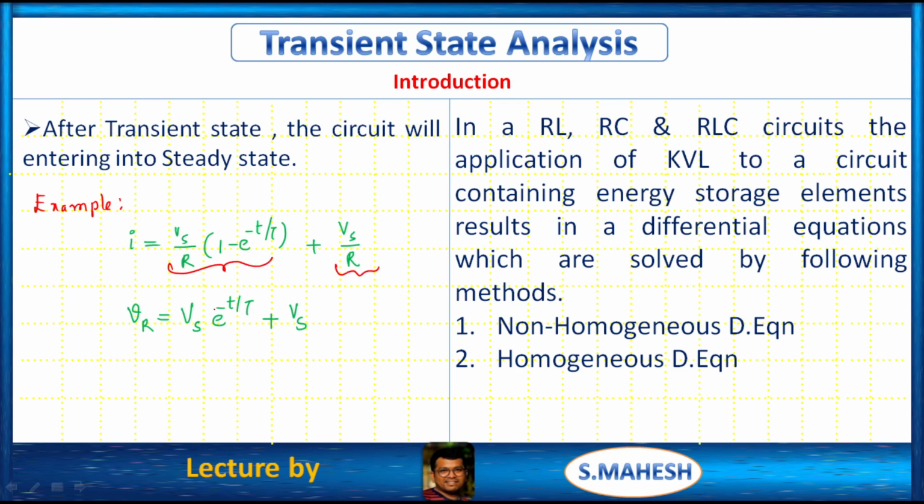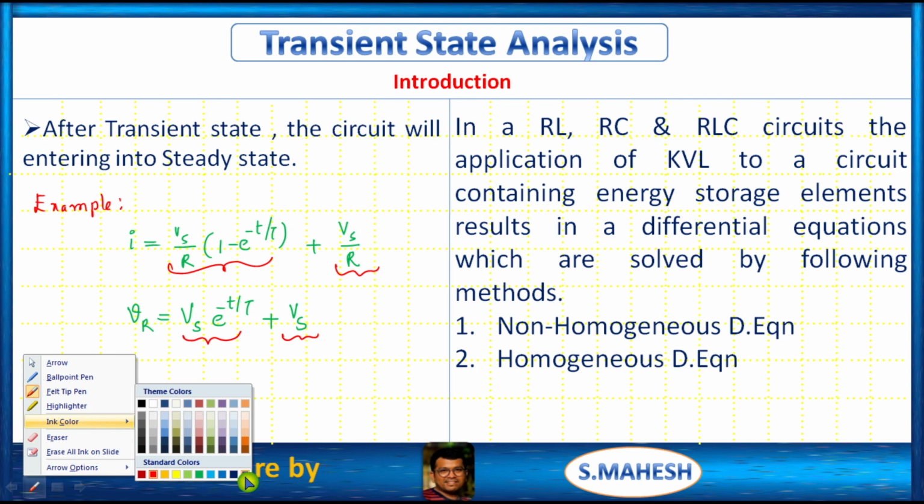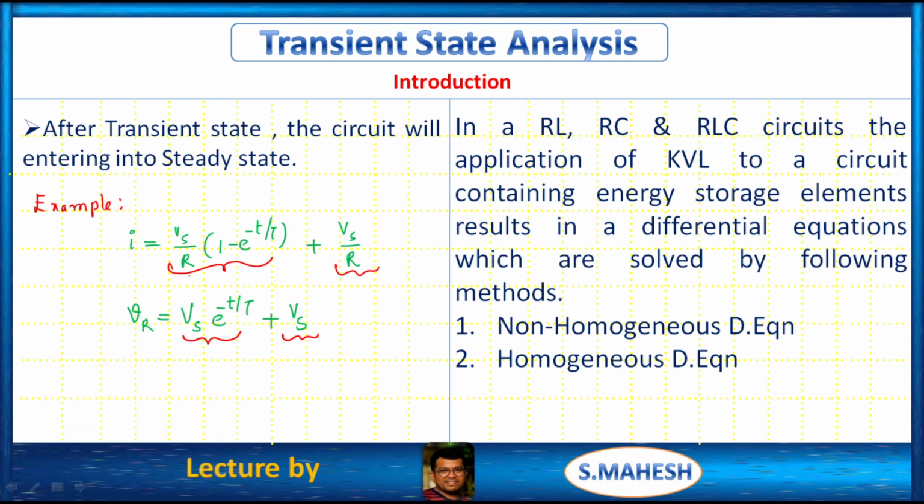This is steady state. This is what? This is the exponential term, right? Exponentially rising.